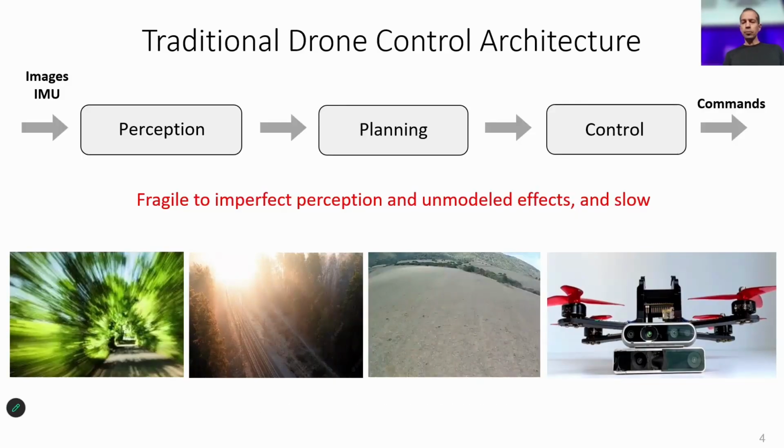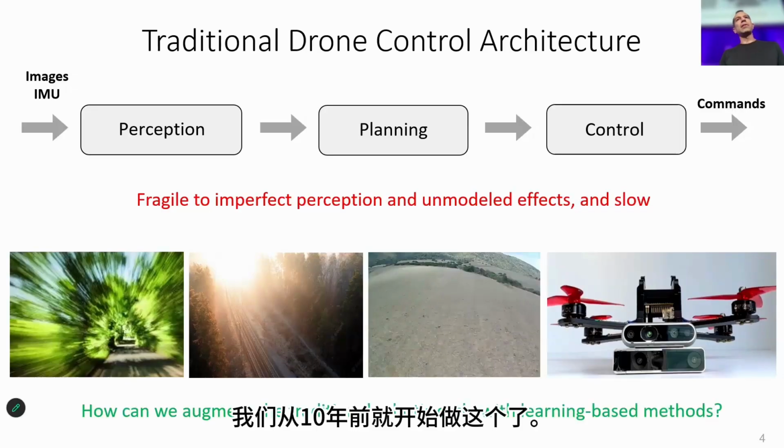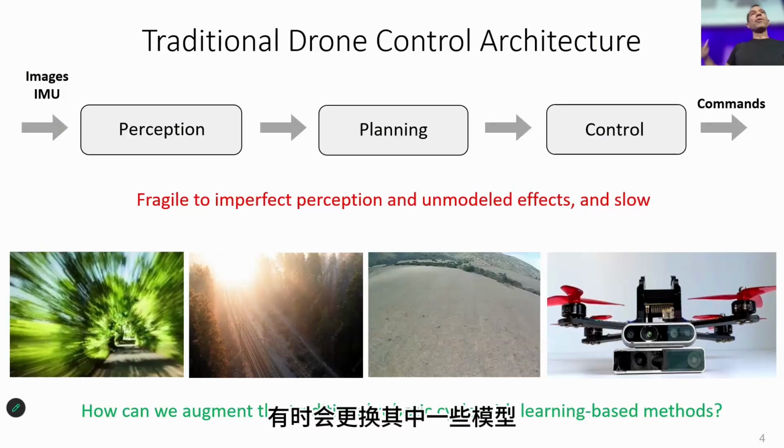2 meters. So what we started doing, starting from 10 years ago, is try to combine the traditional perception, planning, and control architecture with the deep models. Sometimes replacing some of those modules, sometimes going end-to-end, some other times instead, for example, by learning a residual that we cannot explain with first principle models.